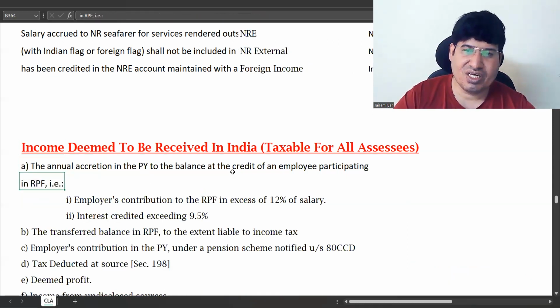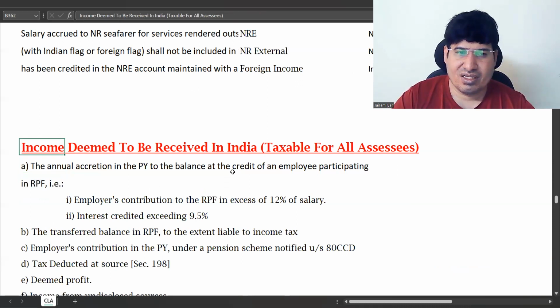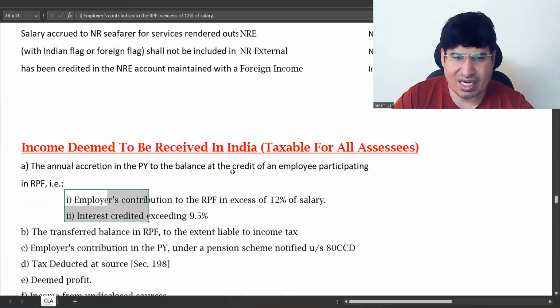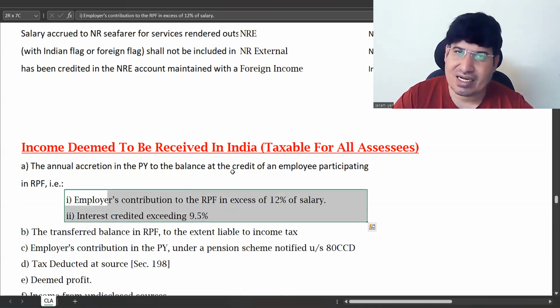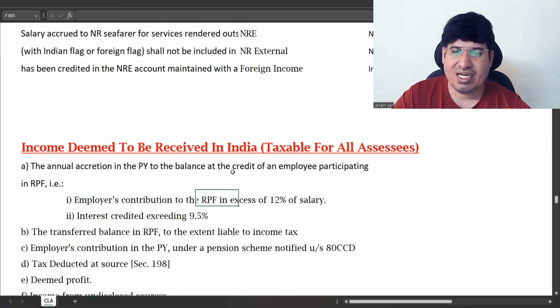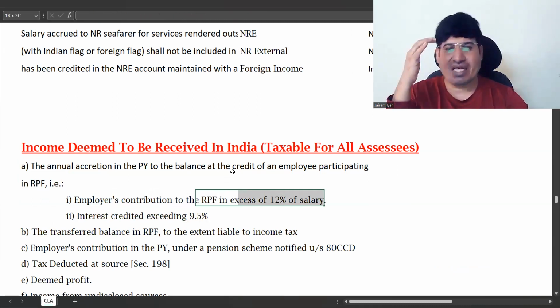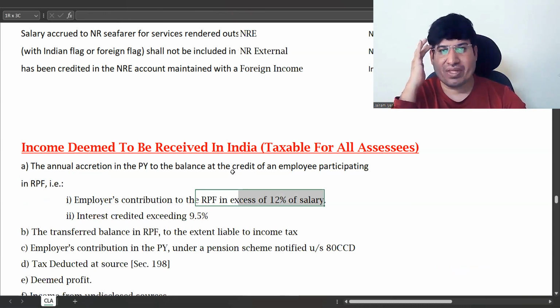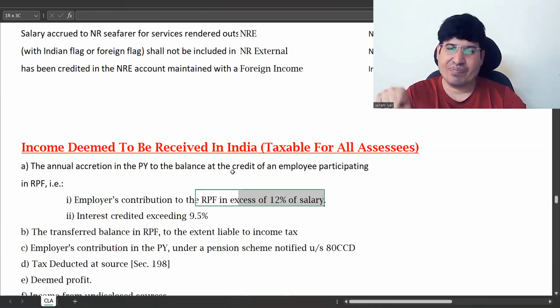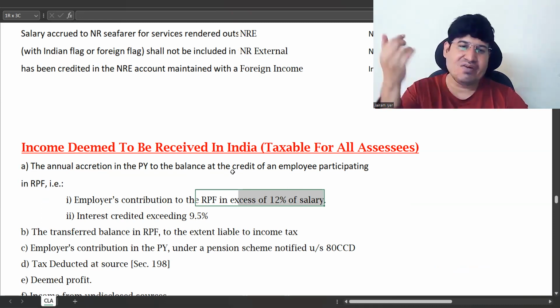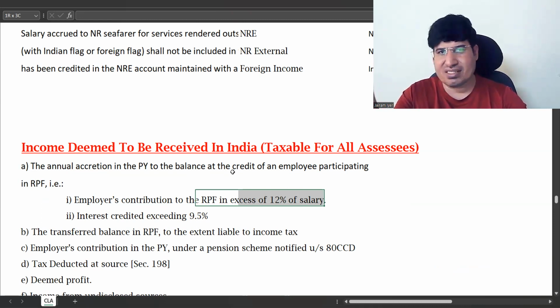So annual accretion in the previous year, this is one. And to the extent, this again you will study in salary, and that time it will be more clear. Your employer's contribution in excess of 12% of salary is taxable. Up to 12% of salary in RPF is not taxable. It is exempt. If it is exempt, then it will not be deemed to be received in India, because it's exempt income.